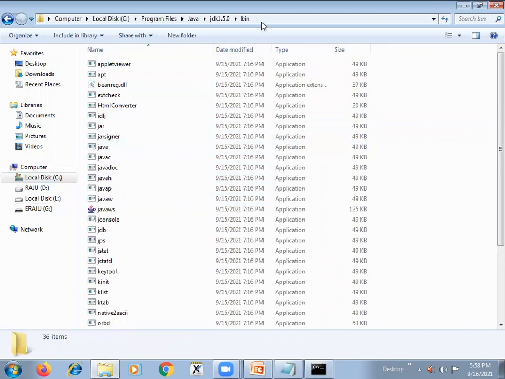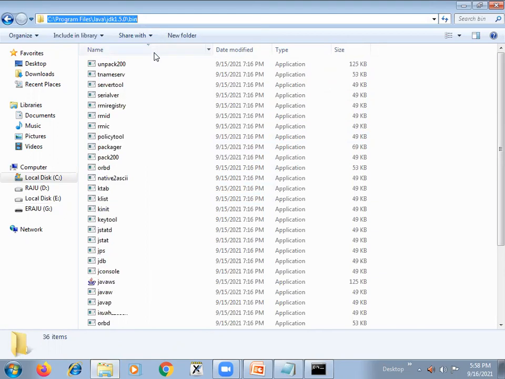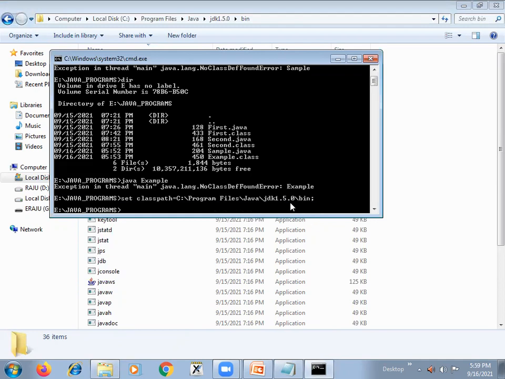This path you have to apply to your class path. So copy this, up to the bin directory, this is your class path. Copy this and then paste it here. Then say set classpath equals C colon slash Program Files slash Java slash JDK 1.5.0 slash bin. Then enter. Now your class path is set.